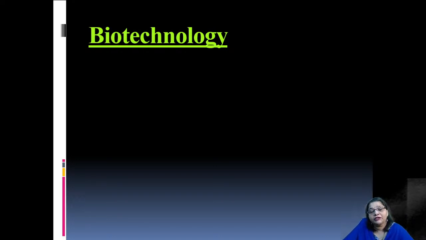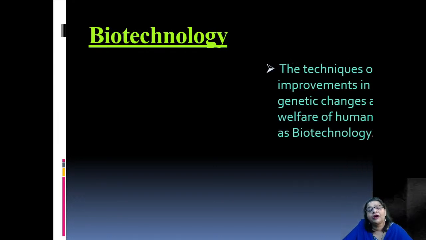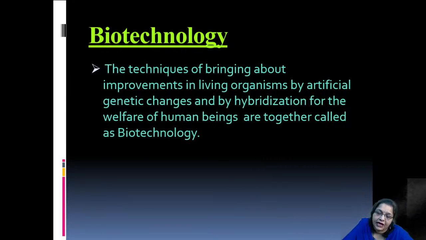We talked about biotechnology now, which is a new field of science, a branch of science in which the techniques of bringing about improvements in living organisms by artificial genetic changes and by hybridization for the welfare of human beings are together called biotechnology. Now, why suddenly are we talking about biotechnology? Because we can bring about changes in the basic structure of a cell of an organism.